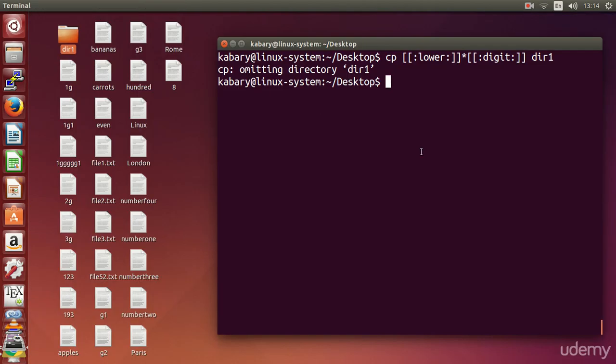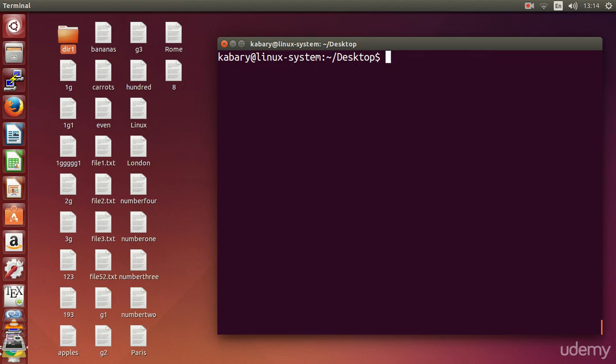Okay, so awesome. That's all about wildcards. You now know about the asterisk, which matches any characters. You know about the question mark, which matches any single character. You know about the ranges. You know about the complement of the ranges. You know about numbers, how to put numbers here, 0, 9, etc. You know about classes of characters.